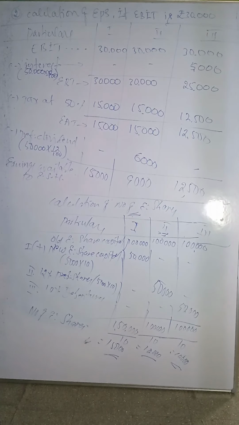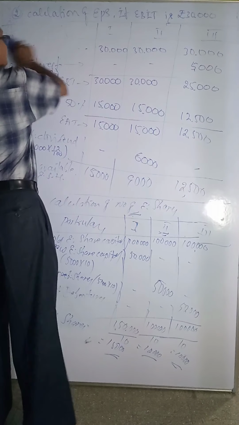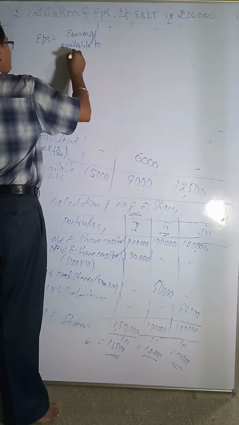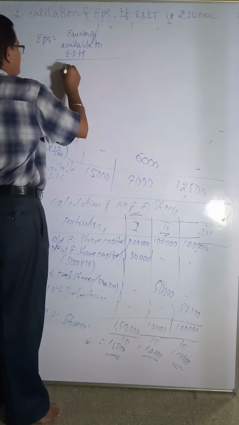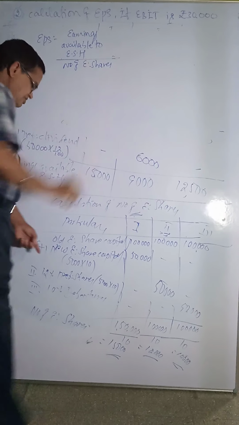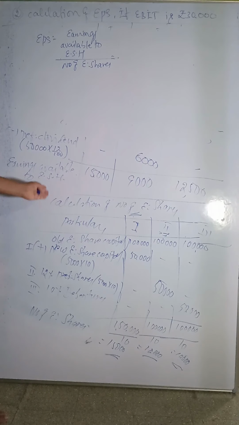See, after getting profit, now apply the equation. EPS means earning per share equals earnings available to equity shareholders divided by number of equity shares. This is the equation. Continue here only, I don't have space. Here only I have to continue.